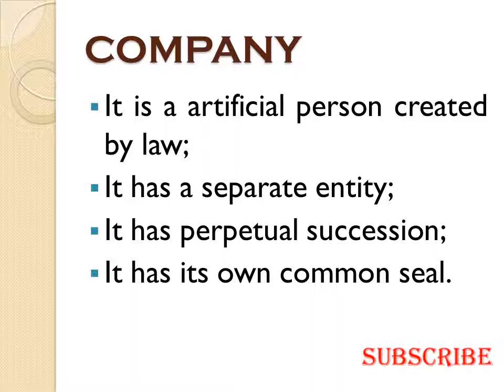The last is it has its own common seal. Now, because we call it an artificial person, as a person signs the deeds or the agreements, in the same way the company also signs the deeds or the trust by way of putting up their common seal on the agreements. The common seal is basically that signature of a company, that signature of an artificial person. So these are the 4 main points of what a company is and defines the company in the shortest and best possible manner.